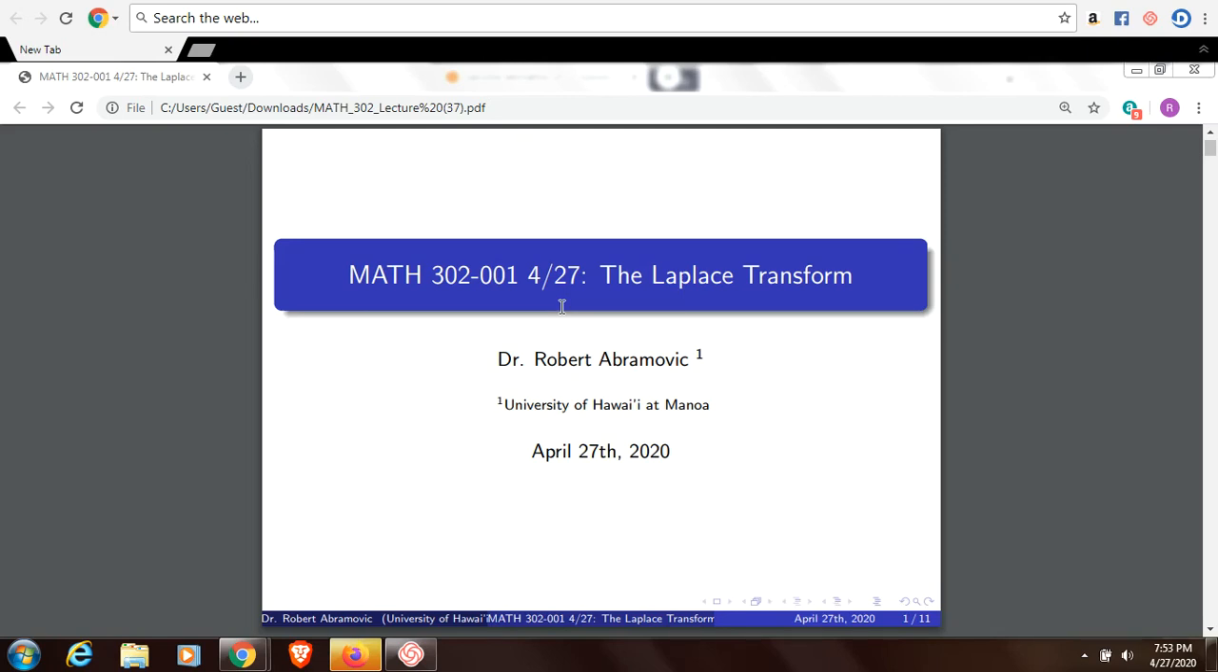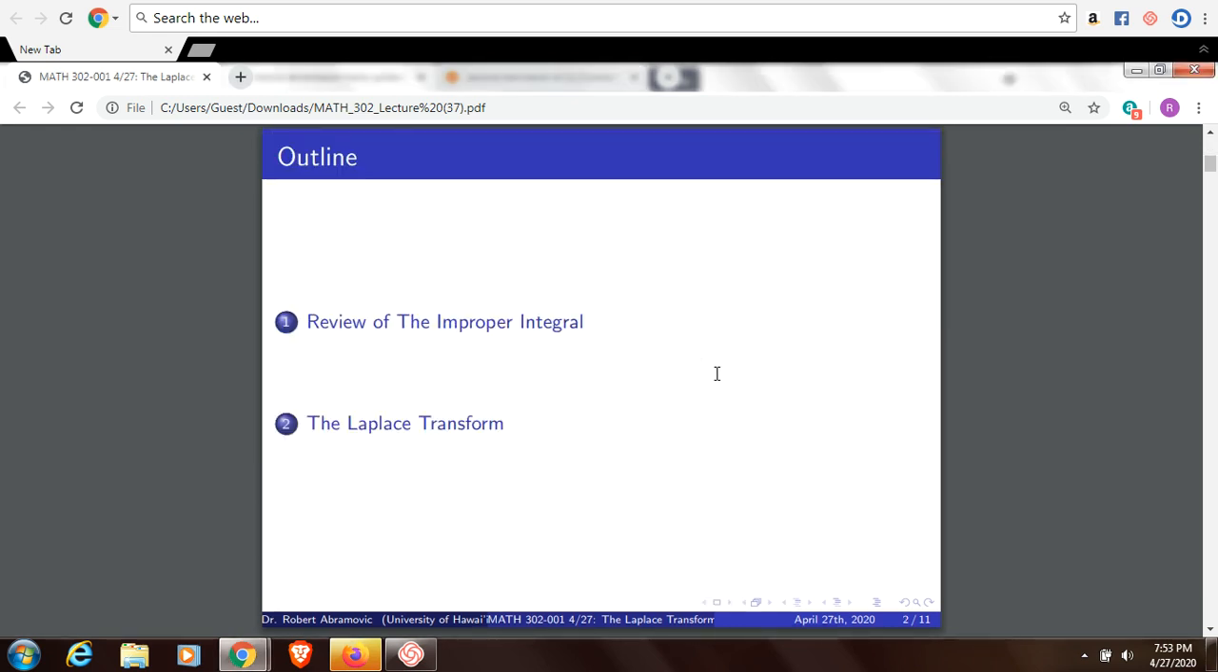Lecture on the Laplace transform. Begin by reviewing the improper integral. That's how the Laplace transform is defined. And then we'll go on to define the Laplace transform.